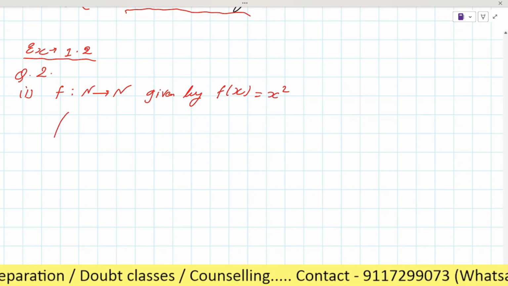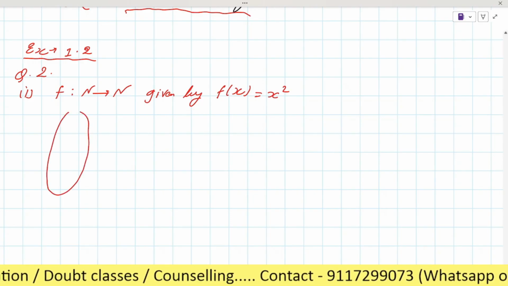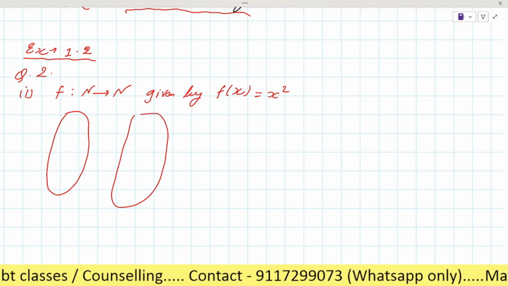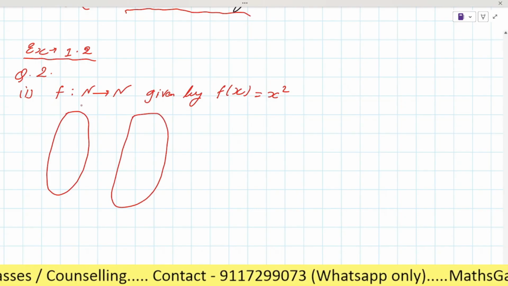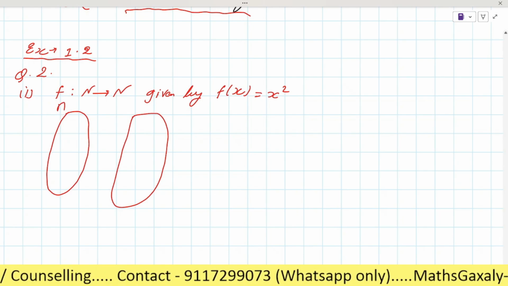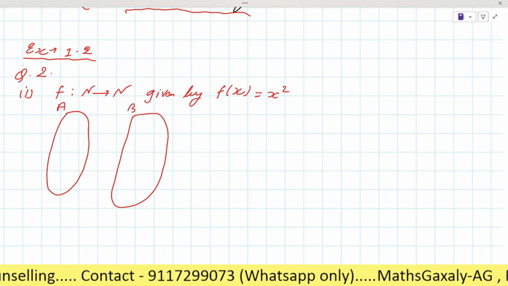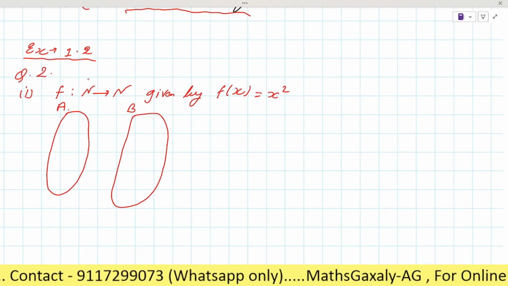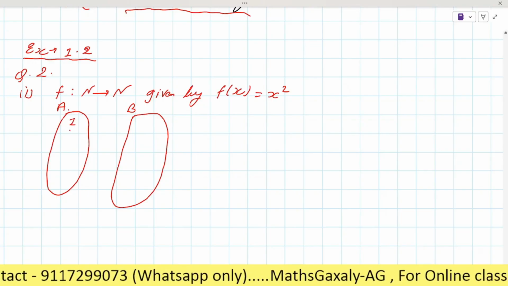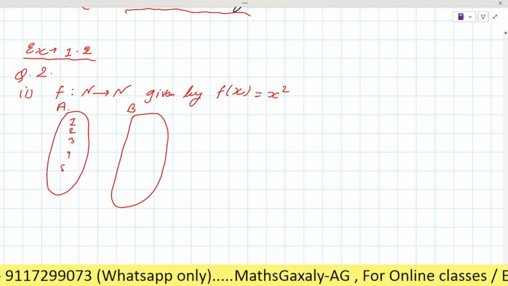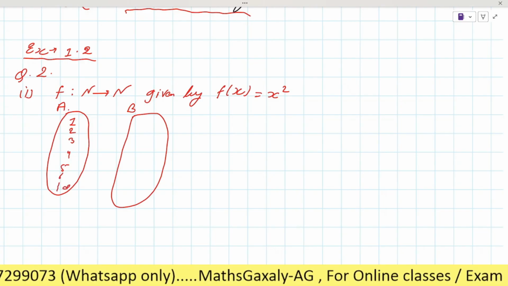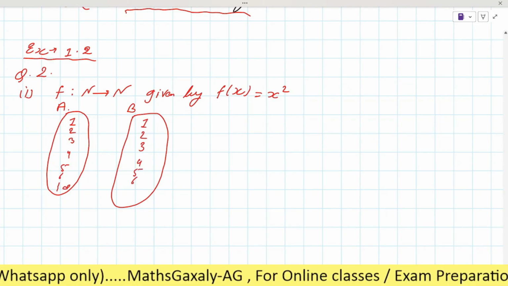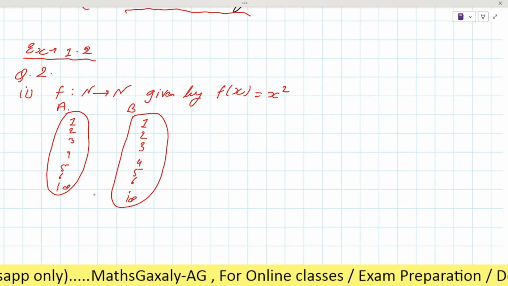As you can see here, first we will understand the pictorial representation, the pictorial explanation. I will explain it first by pictures. Suppose this is set A and this is set B. Both sets consist of elements which are natural numbers, है ना? So they will be 1 2 3 4 5 6 dot till infinity. Similarly, B will also be 1 2 3 4 5 6 dot till infinity, right?